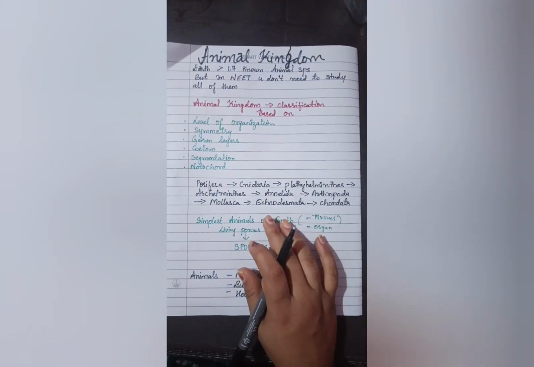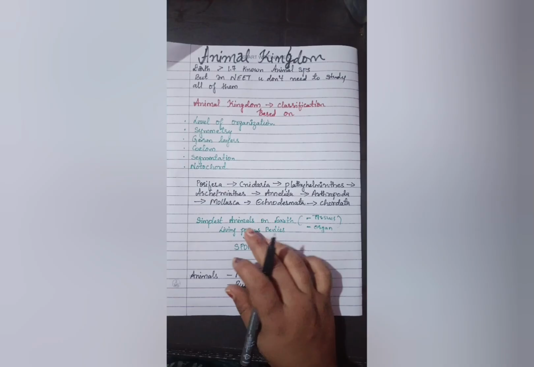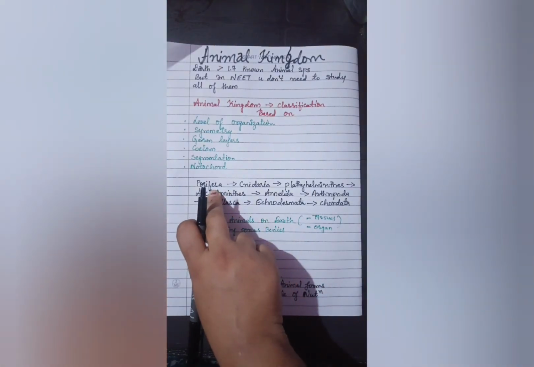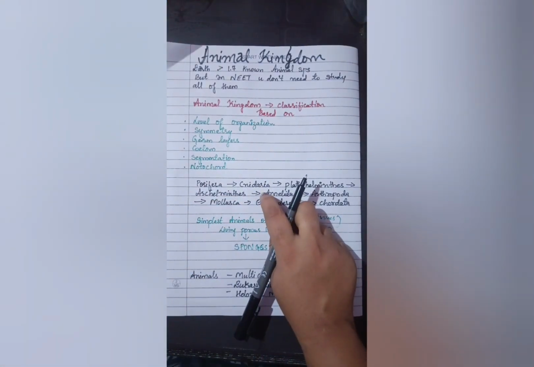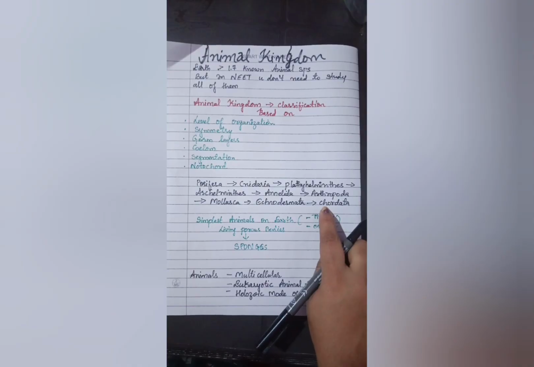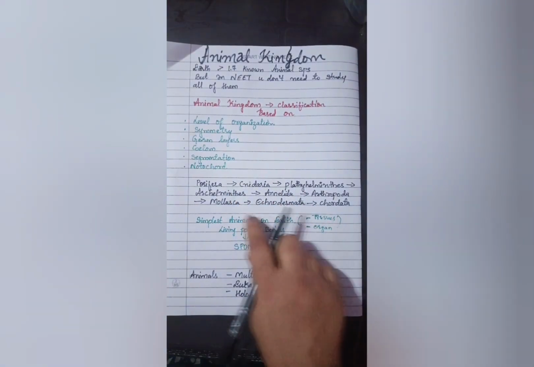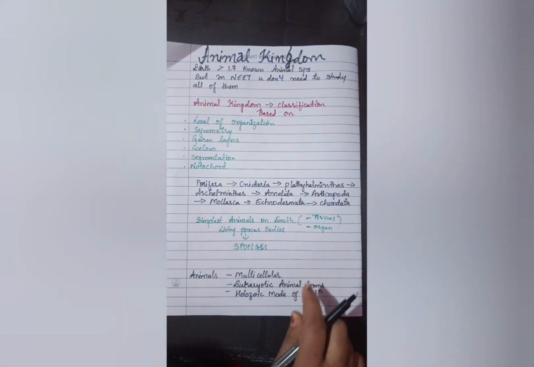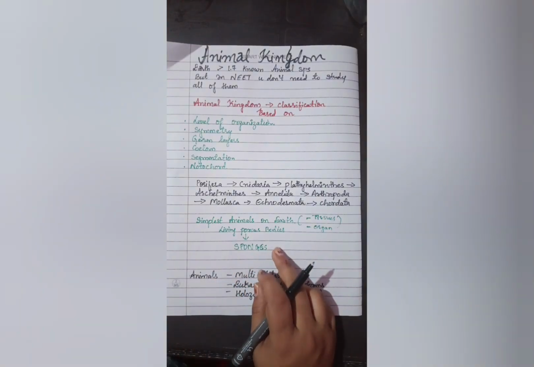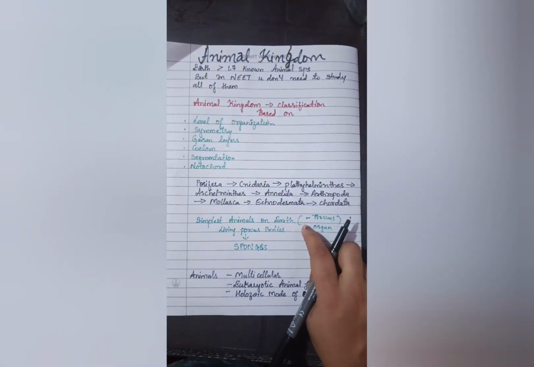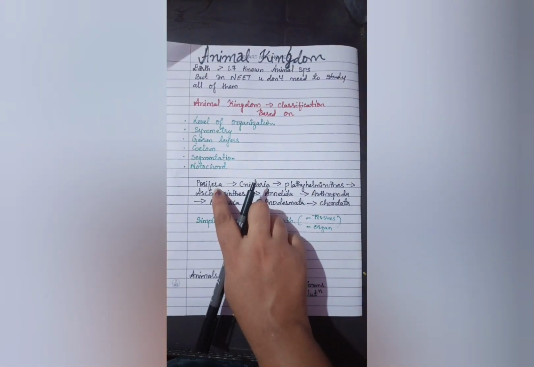For example, the simplest are Porifera. The simplest organisms are poriferans, and the most complex, if we see, are chordates. So from simplest to complex, the order increases and the complexity also increases. That is most important. According to the NEET point of view, we need to remember this order compulsorily. These organisms belong to the first phylum in the animal kingdom, that is Porifera.